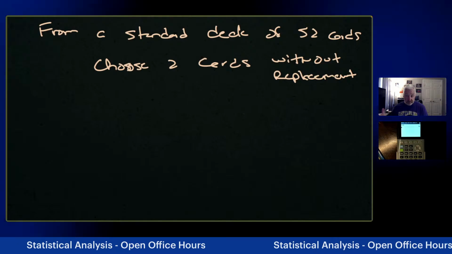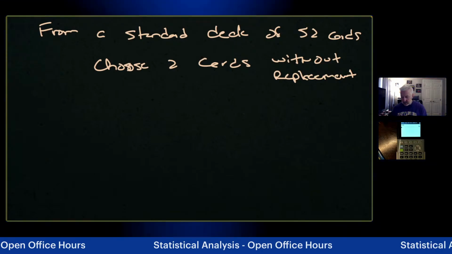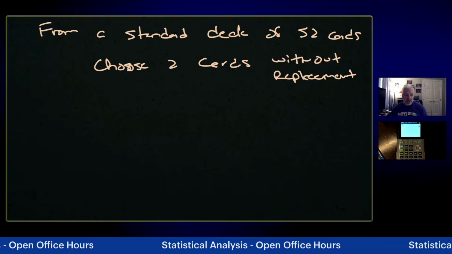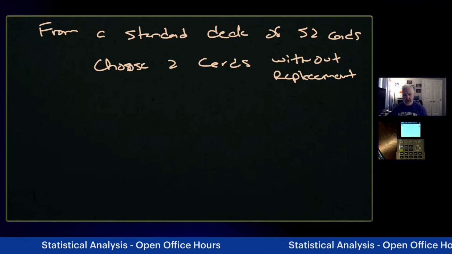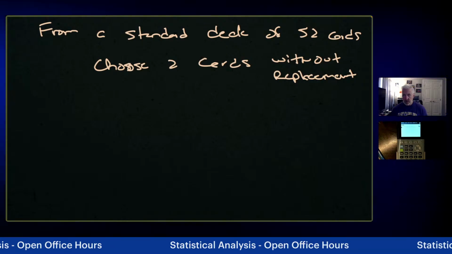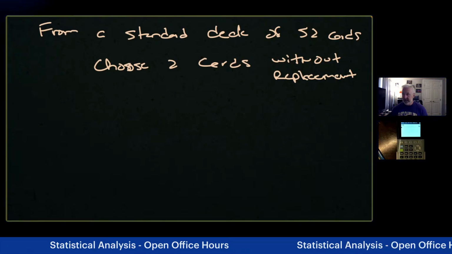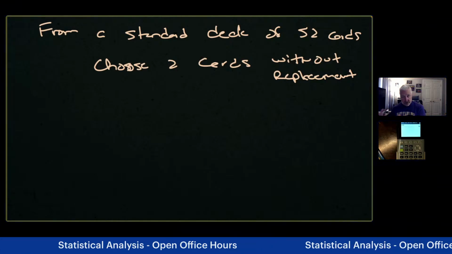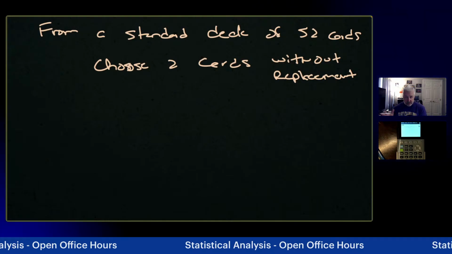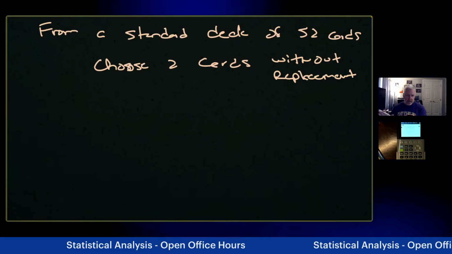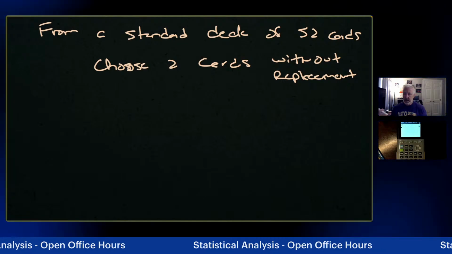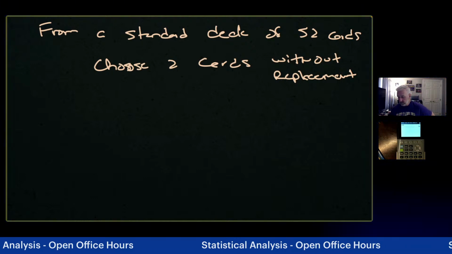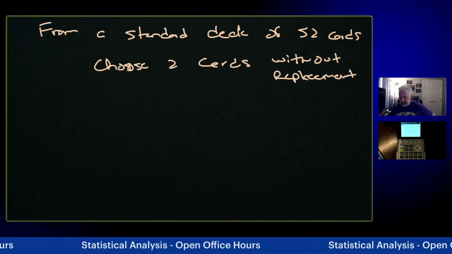So from a standard deck of 52 cards, choose 2 cards without replacement. And remember, as I mentioned, the more and more that I teach it, I've been teaching this class for 20 years or so, the more I see that students don't play cards like they used to, right? So getting used to working with cards, playing with cards, understanding the deck is important for this class, especially for this chapter, because during the probability section I use a lot of card questions.